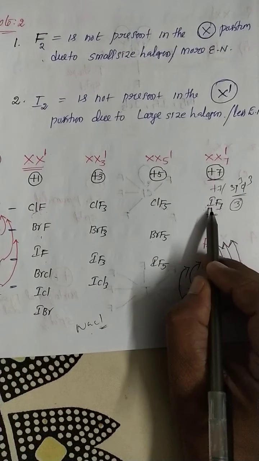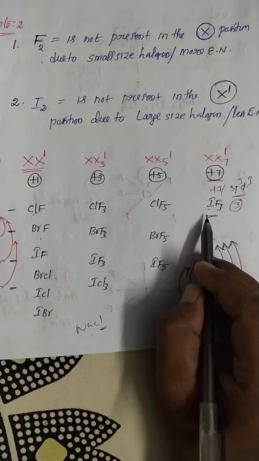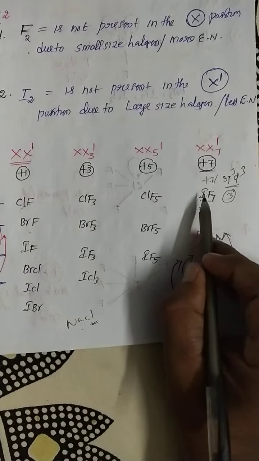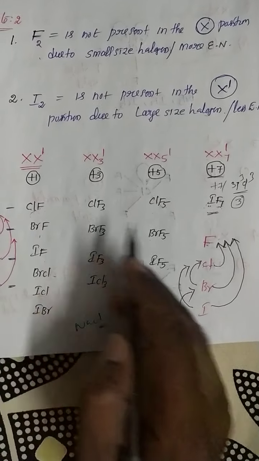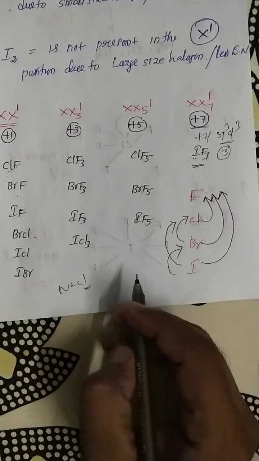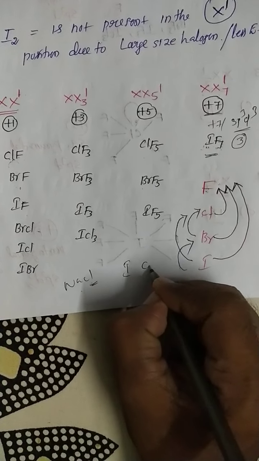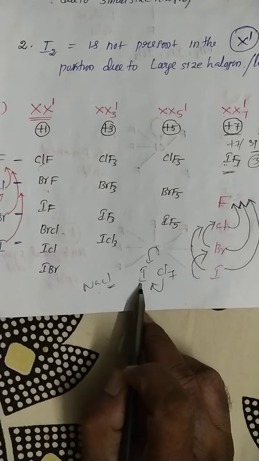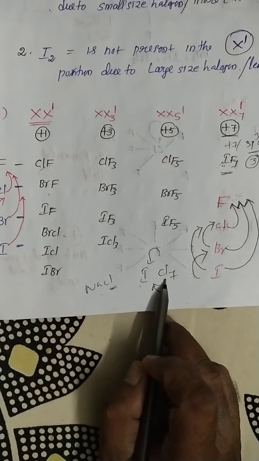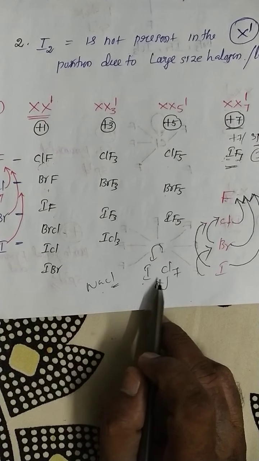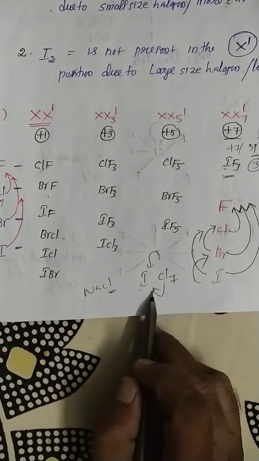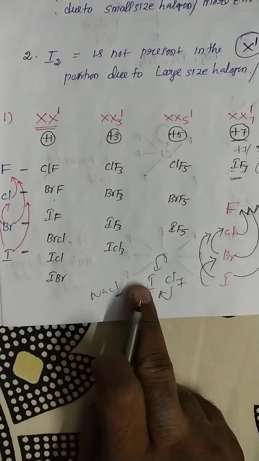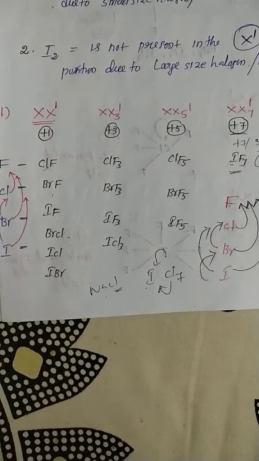Once again, my dear students: in XX7 dash, only fluorine exists. The remaining halogens do not exist. For example, see chlorine and iodine. Seven chlorines are approaching iodine. Iodine asks chlorine one question: okay chlorine, I will arrange seven unpaired electrons, but you must give huge energy to me, because from the ground state the electrons must go to the third excited state.